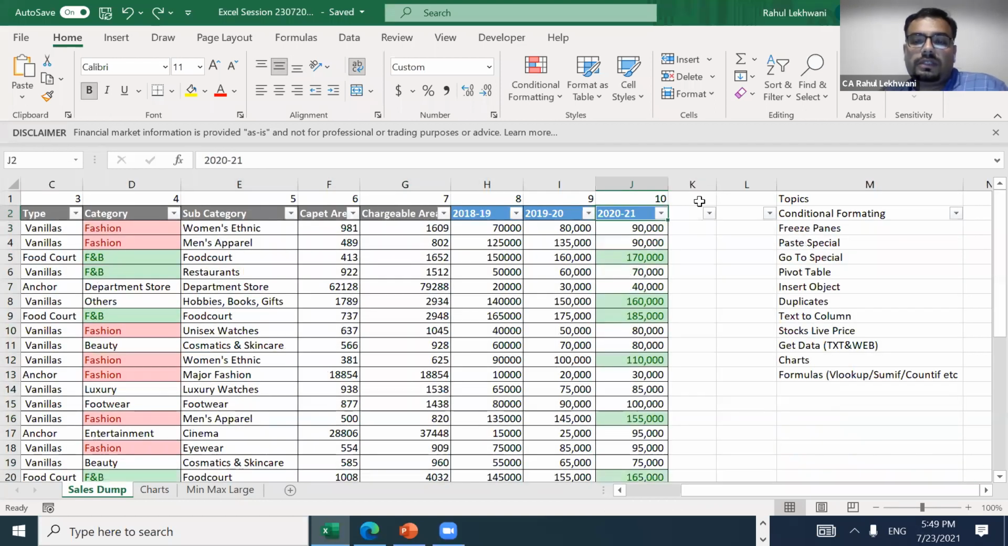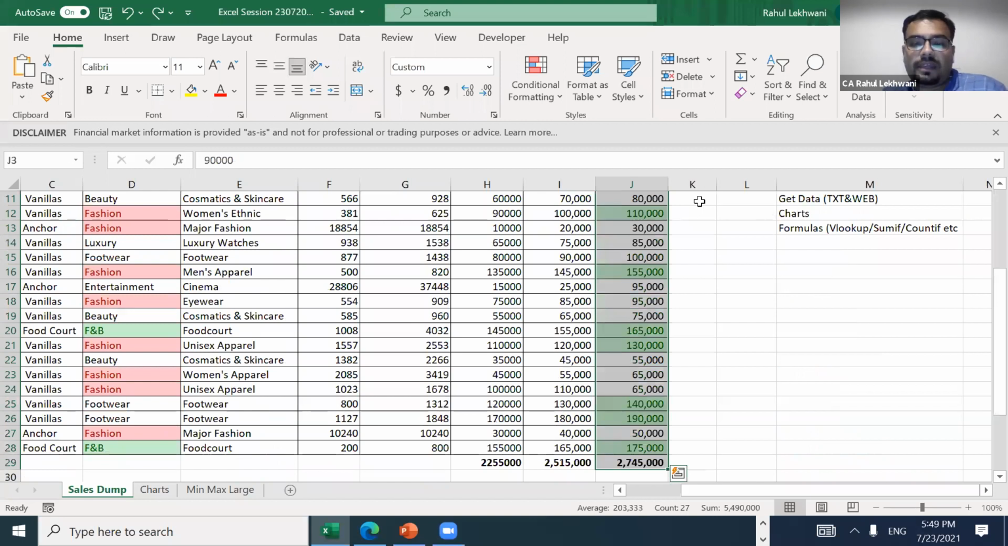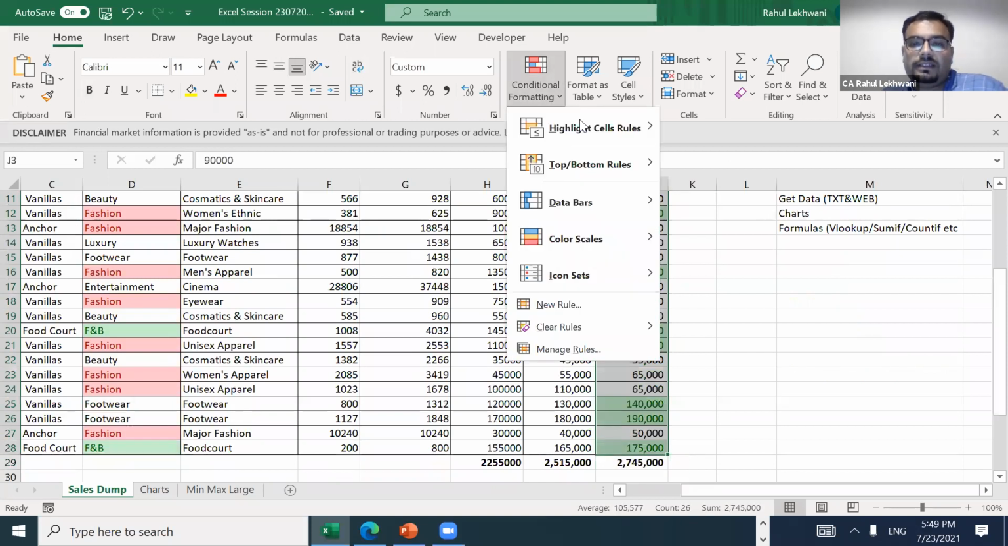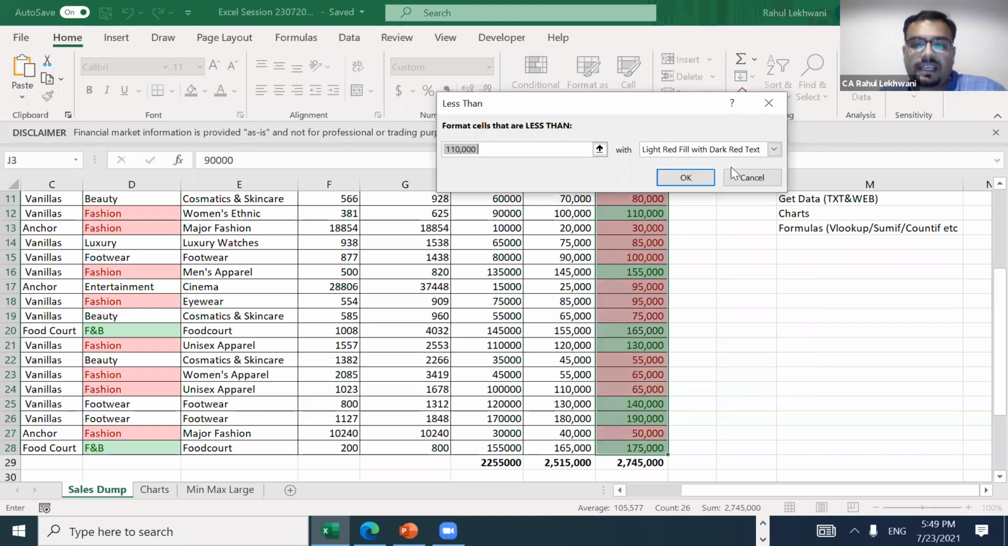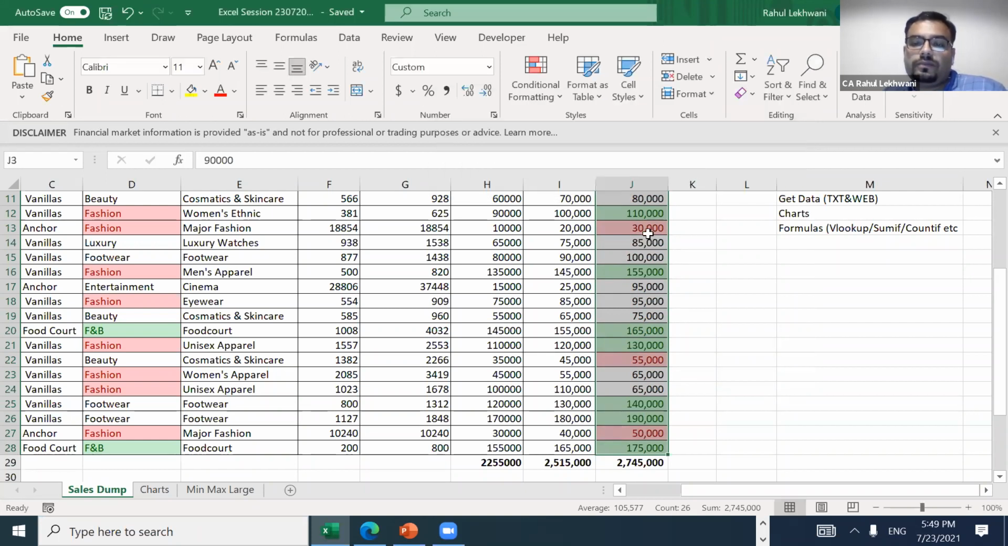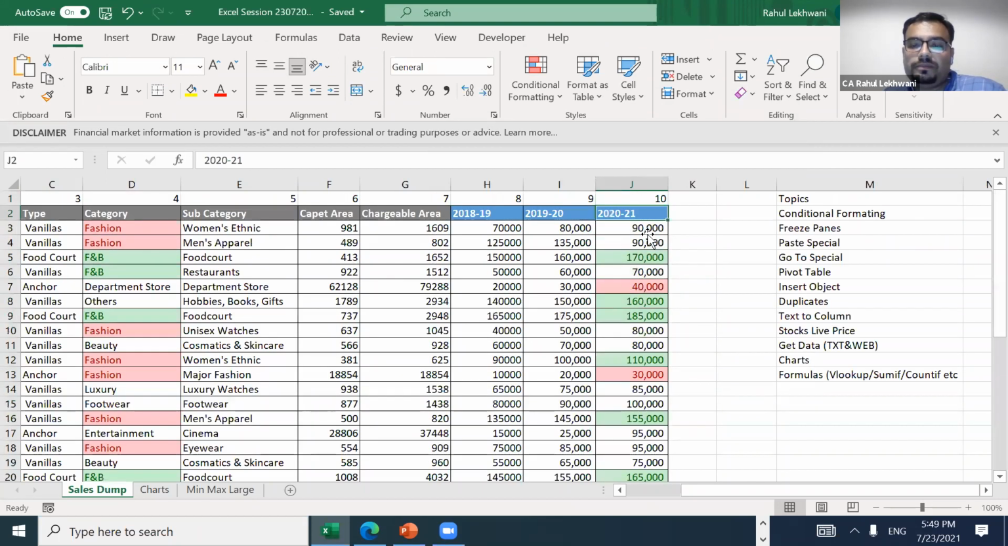Right. So suppose in the same case, I'll just remove the filter. I'll select the data again and put highlight less than. Let's see, if the sales is less than 60,000, then they have not made any break even also. So I'll put 60,000 and red. See, whatever is less than 60,000 is going to be in red.